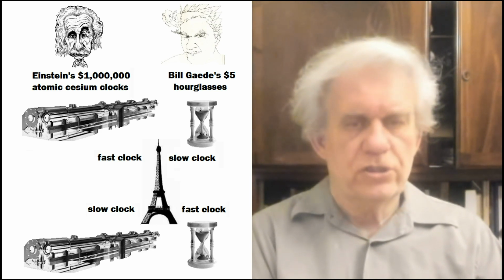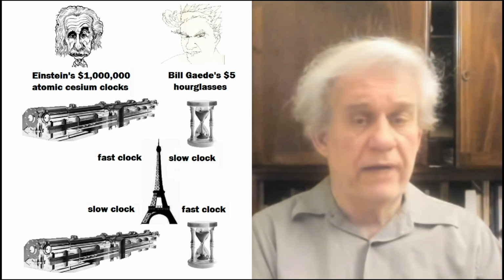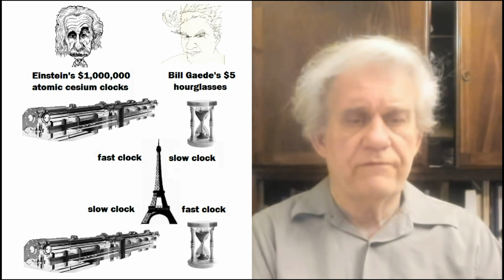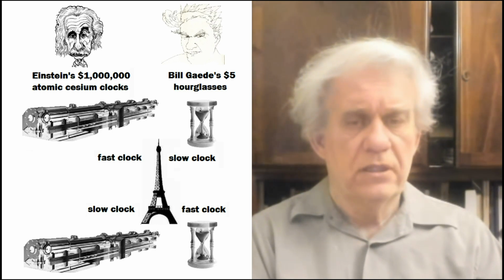It's going to tick slower. But if you do it with an hourglass, you arrive at the opposite conclusion. In fact, the clock on the bottom, the one closer to the center of the Earth, that's the one that's going to go faster because it's a gravitational clock. In fact, that's the best clock to test any theory that involves gravity and time.